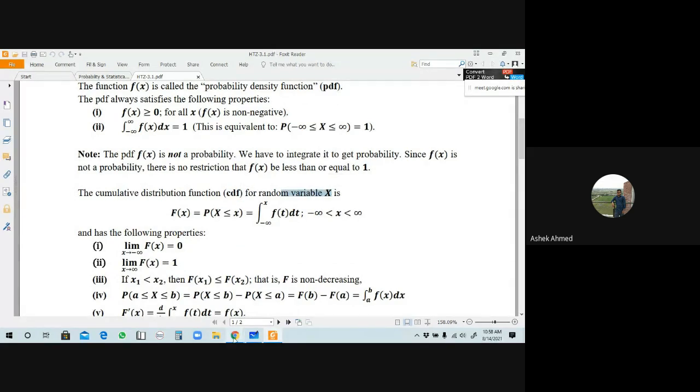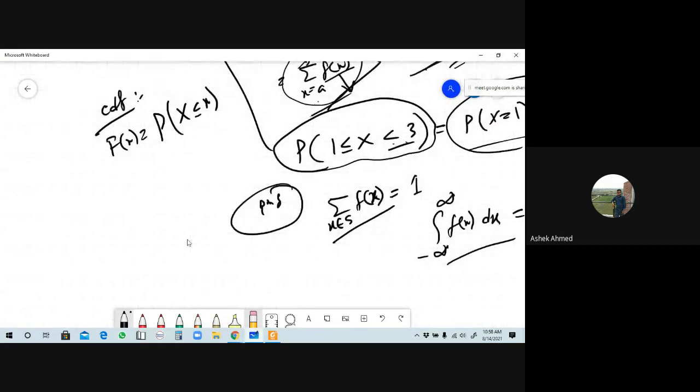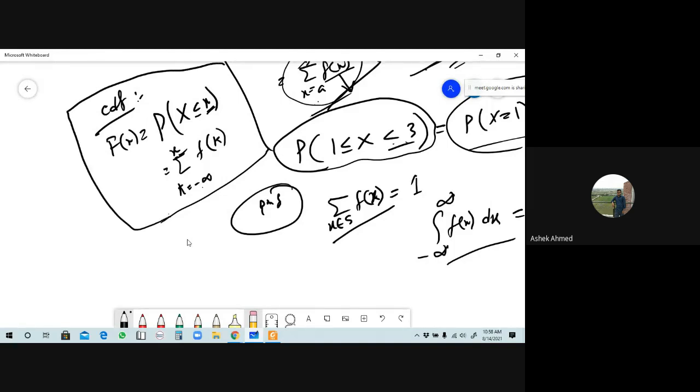Okay, but we know from the discrete type random variable that capital F of x equals probability of capital X less than or equal to small x. That was the summation of k equals minus infinity, the lower limit, to the upper value, which is small x. So the upper limit of the summation will be small x, and this will be F of k. Can you understand this? Yes sir. This is our discrete type random variable.